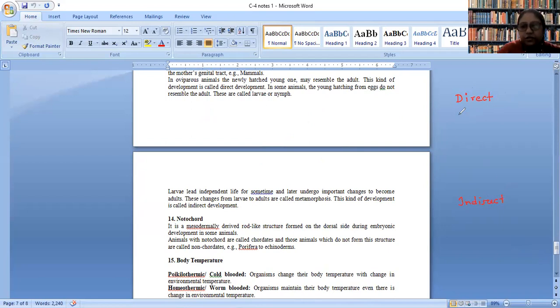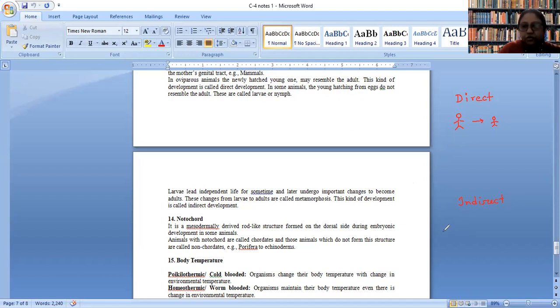In case of human beings, the human produced may be small in size, but it has a similar structure to the parent. This type of development where metamorphosis is not involved, we call direct development.